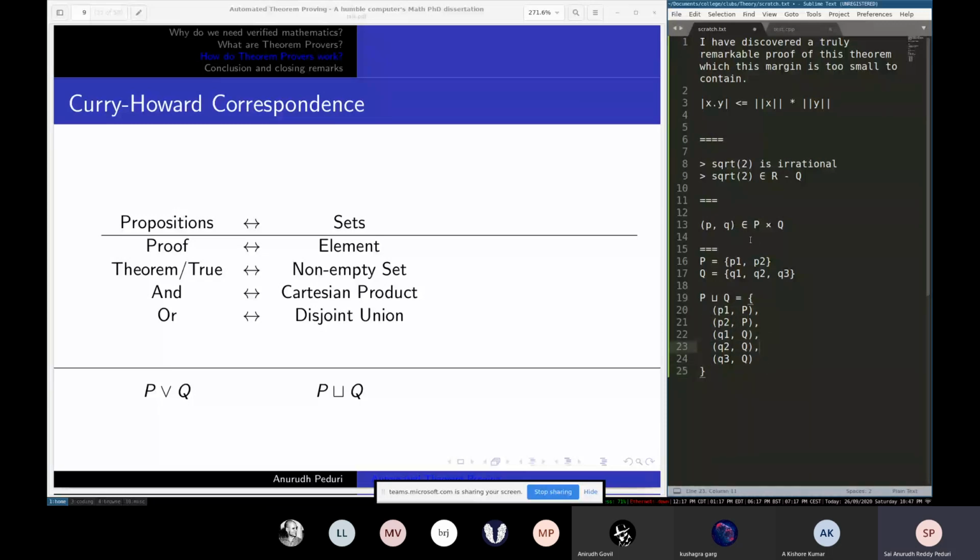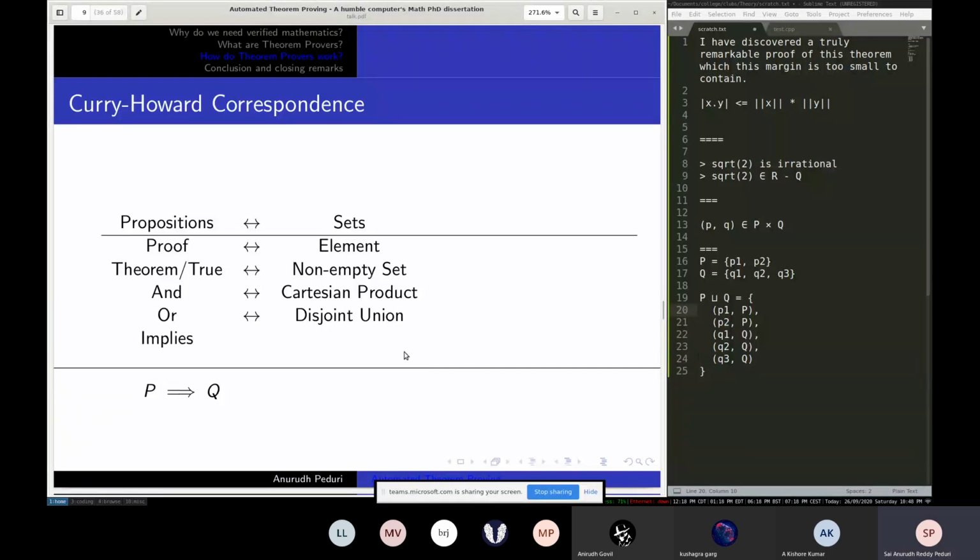So what does this mean? P has 2 different proofs and Q has 3 different proofs. So how many ways are there of proving P or Q? There are 5 different ways, right? You can produce any one of these proofs and I will accept that P or Q is true. And why are we putting this extra annotation? It's just a technical thing. We just want to know what P1 is proving. You want to remember what it is a proof of, not just that it proved something, because later if you look at it, you won't know where it came from. So this is called disjoint union.